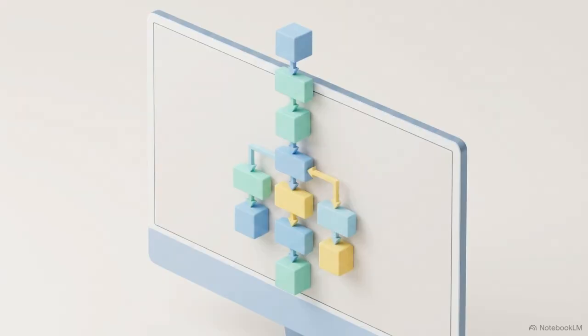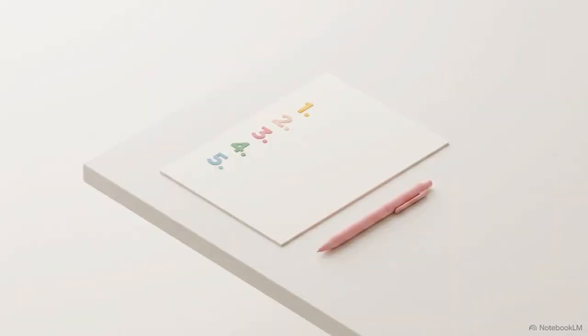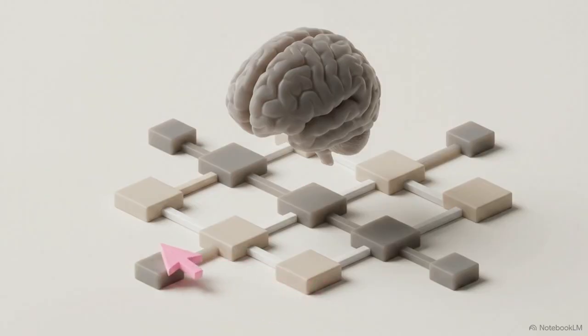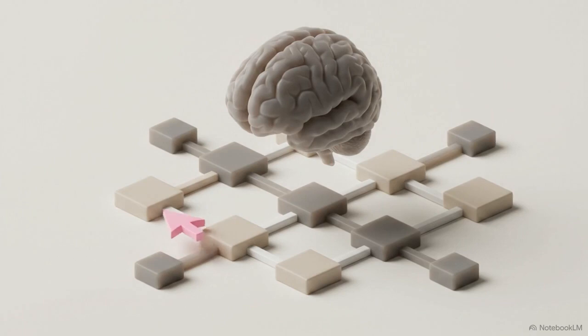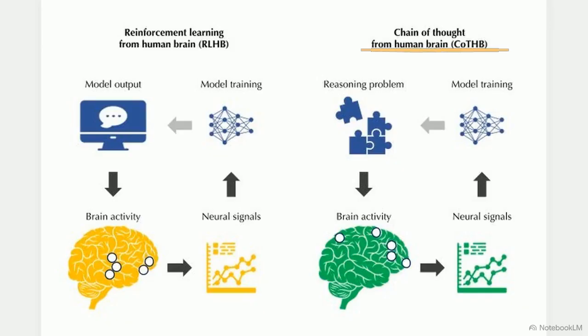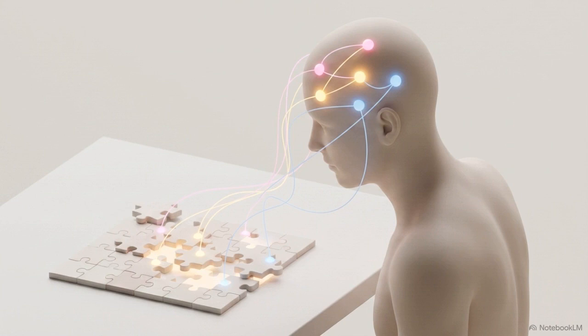The second major training bottleneck involves teaching AI to reason, typically executed through chain-of-thought prompting. Standard chain-of-thought relies entirely on static, text-based examples of human reasoning. The model sees the steps, but it misses the control mechanisms that decided why a specific reasoning path was chosen. The right side of the schematic outlines a solution: chain of thought from the human brain. Extracting signals from a human's execution network during a logic puzzle provides the algorithmic blueprint for decision branching.